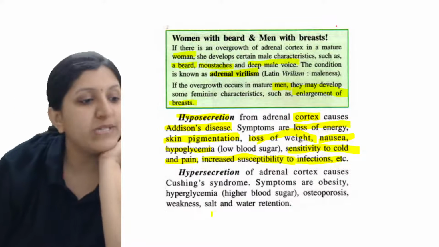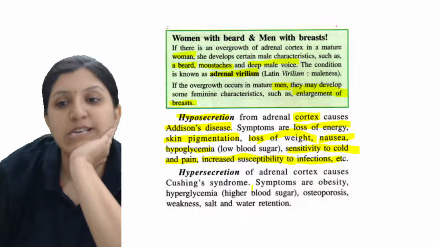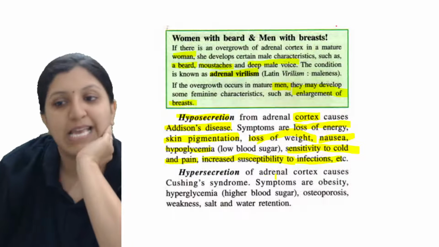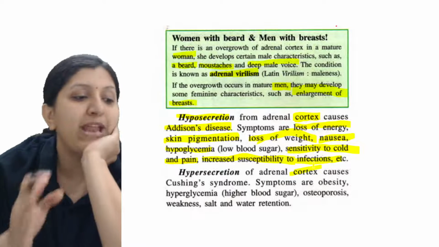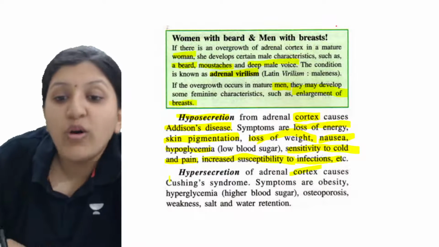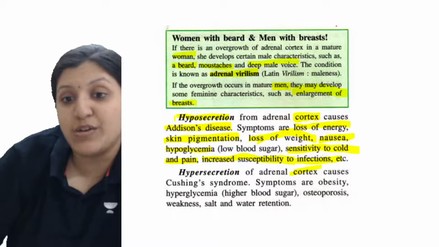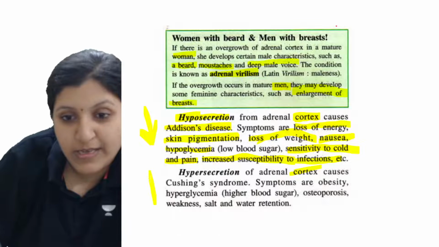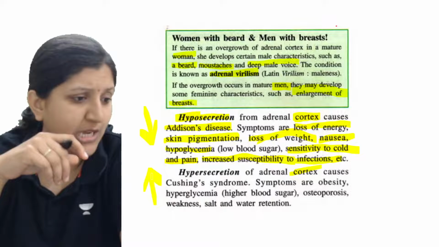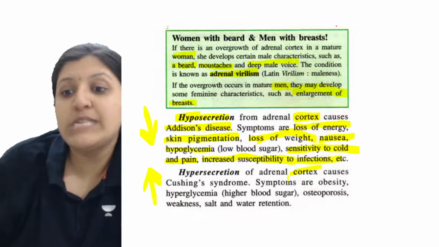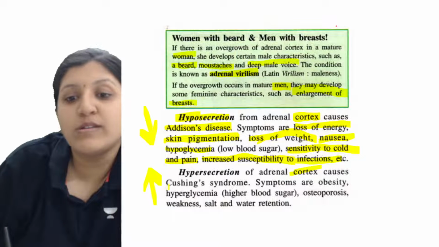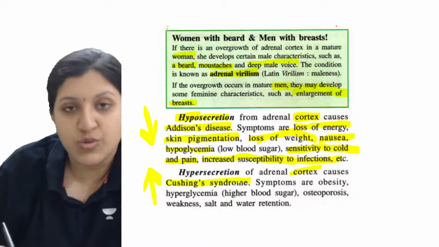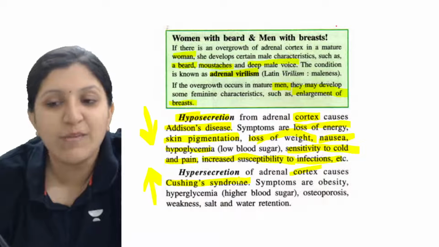Okay, so hypersecretion, when we mention this, is of the adrenal cortex again. Hypo is less secretion, hyper is oversecretion occurring. So hypersecretion of the adrenal cortex causes Cushing syndrome, or Cushing's syndrome as some pronounce it.